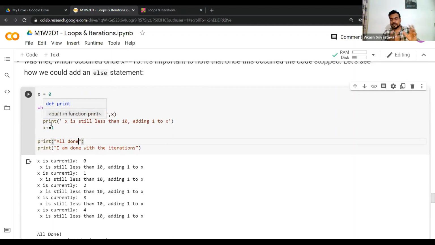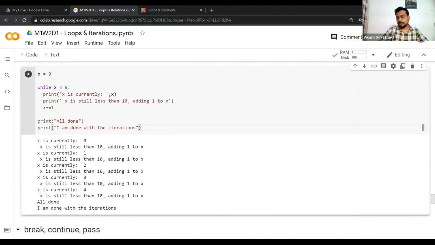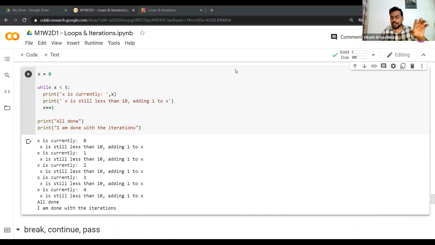So when you have a nested loop structure, that might come in handy because you want to handle the counter case, right? Of course you can do this without it too, but the else part will become handy when you write, let's say, a nested loop structure. So maybe within a for loop you can try writing a while loop, depending upon what the use case is that you are trying to work on.